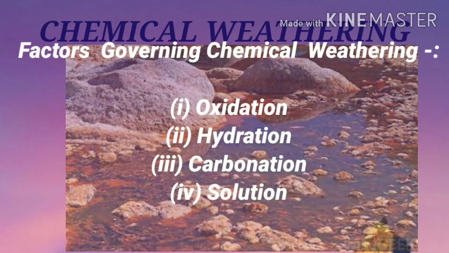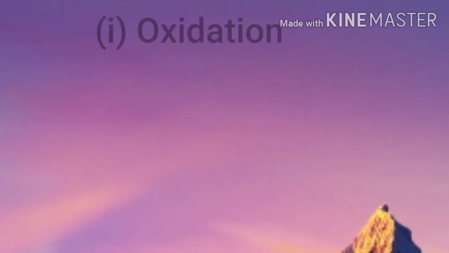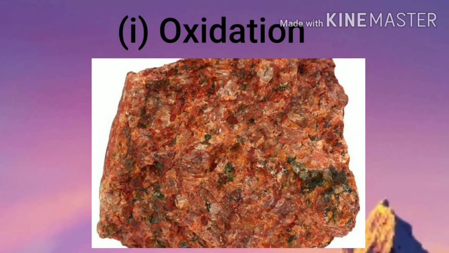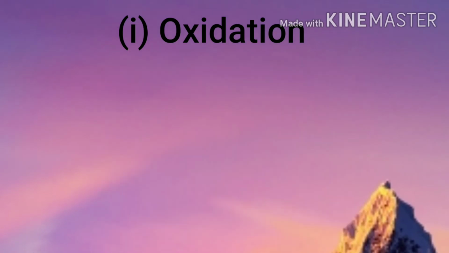The process of chemical weathering is governed by the following factors: oxidation, hydration, carbonation, and solution. Oxidation means reaction of minerals in rocks to atmospheric oxygen. The rainwater also contains atmospheric oxygen. On coming in contact with iron compounds in the rocks, the iron starts rusting or crumbling. The color of rock also changes to red, yellow, or brown.